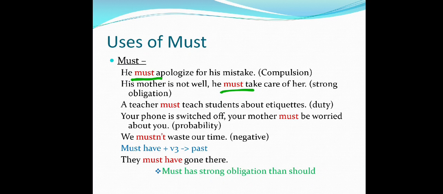Both are the same words, but sometimes we use them in different ways. It's compulsory to apologize, a strong obligation. My emotion is related to that. It's related with his mother, and they have emotional bindings. So it shows through emotions.